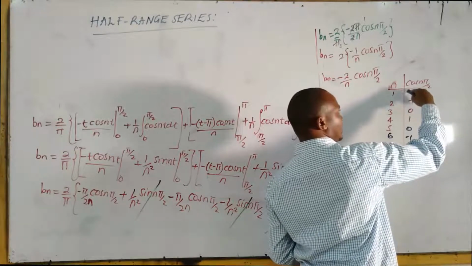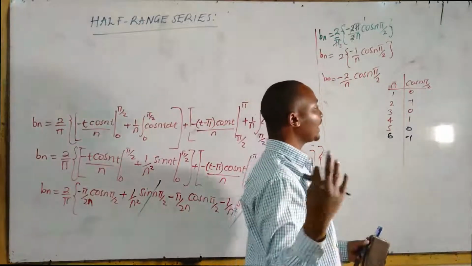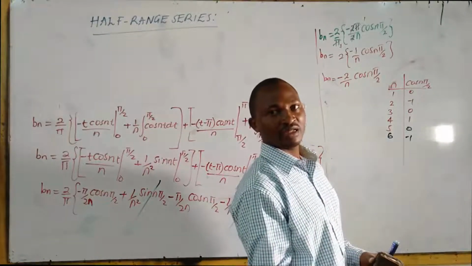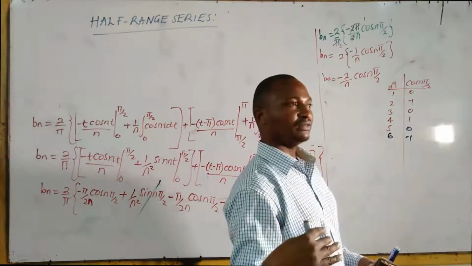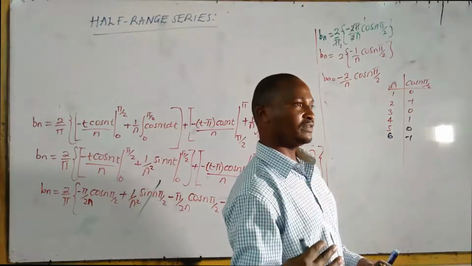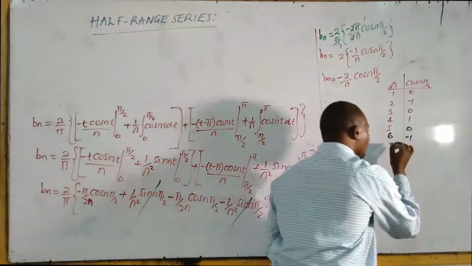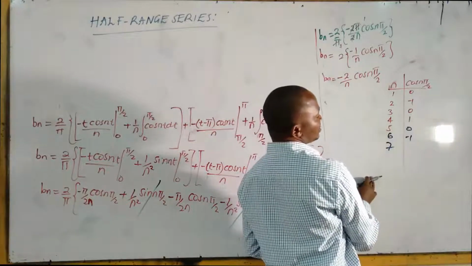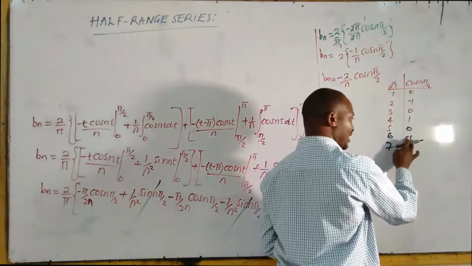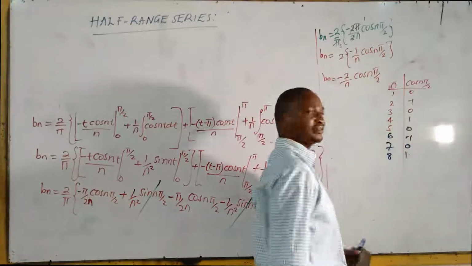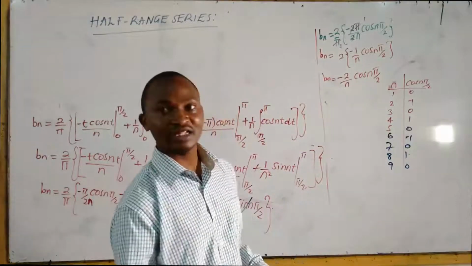So in between negative 1 and positive 1 is a 0. And it is alternating: 0, negative, 0, positive, 0, negative, 0, positive. So for 7, we are sure it's a 0. For 8, we are sure we will alternate from negative to positive. For 9, we are sure it's 0, and so on.